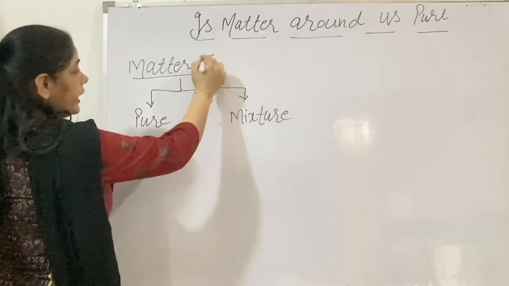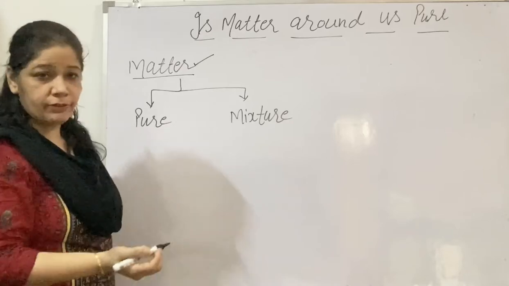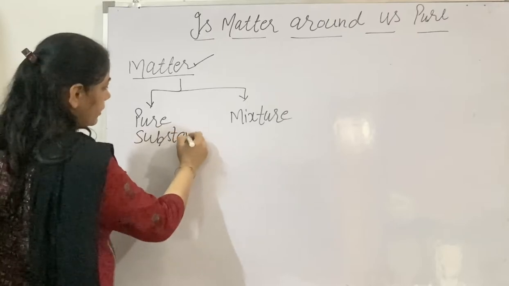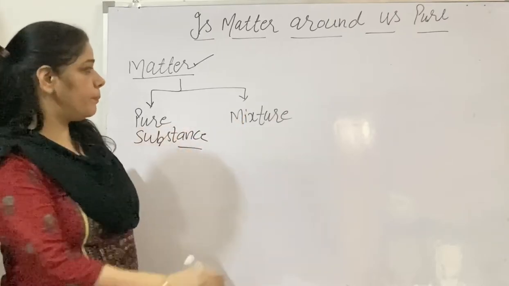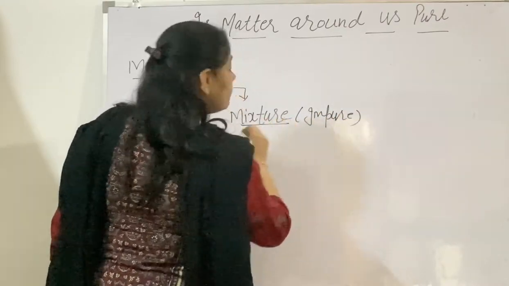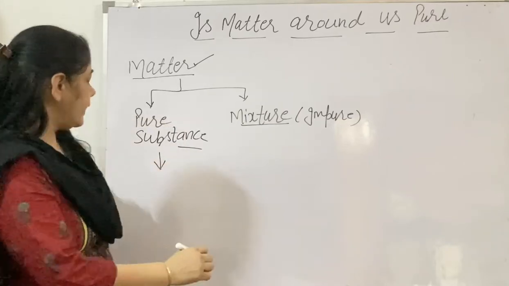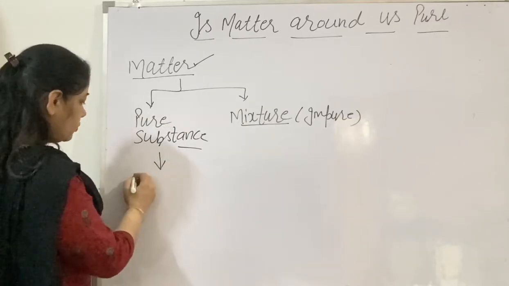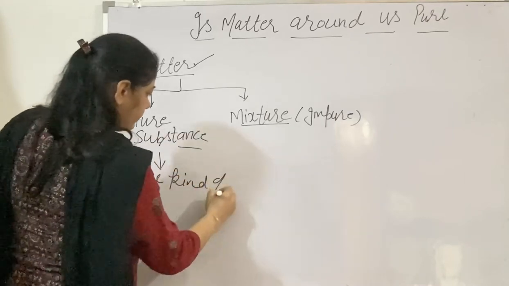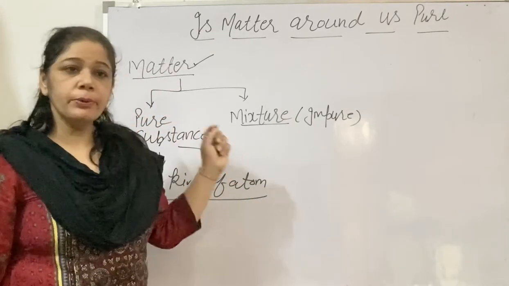Now we can divide matter into two categories. If we divide chemically, first is pure substances, and second is impure substances, and here for impure I am using the word mixture. Pure substances are substances that consist of only one kind of atom, one type of particles.